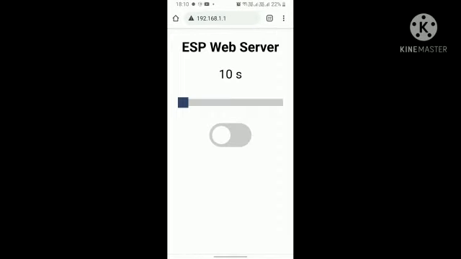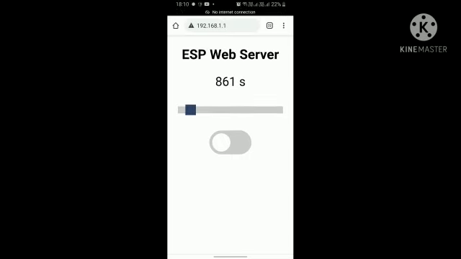As I said before, in this web server I've got a slider to control the time for which the relay has to be closed. When the slider moves, you can see the number of seconds increasing. I've also got a button below the slider with which I can switch on the timer, and the counting starts backwards.